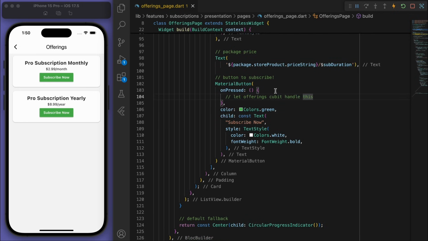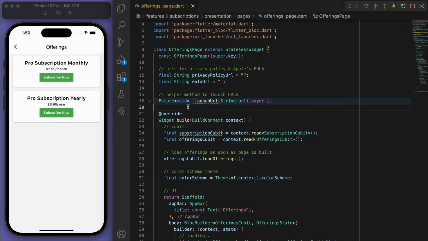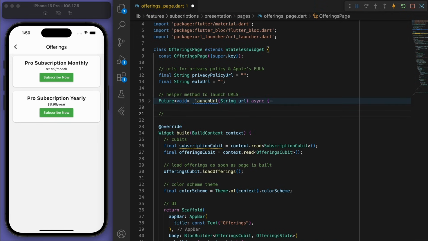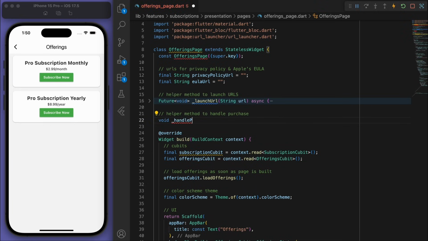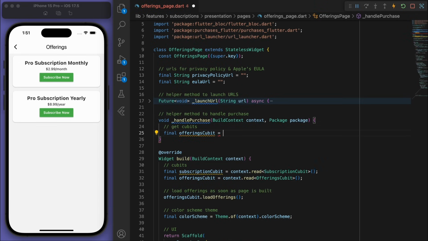Cool, so to make our code nice and organized, let's actually do that at the top here. We're going to create a helper method to handle the purchase. So let's grab our cubits again.